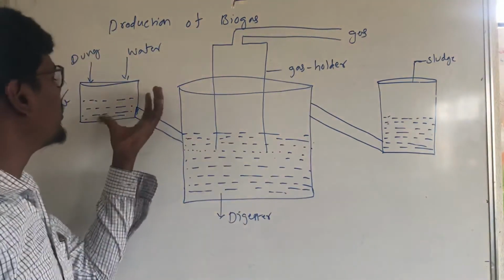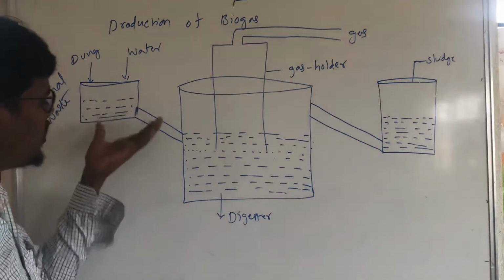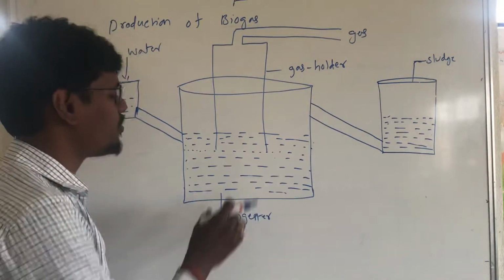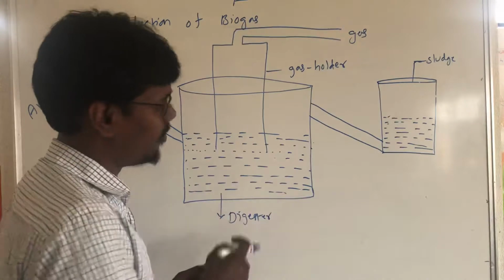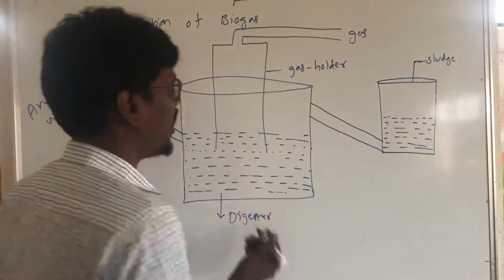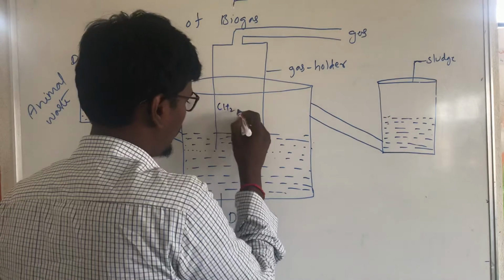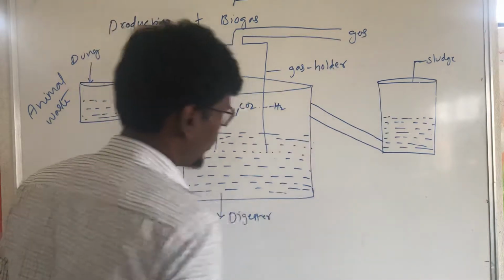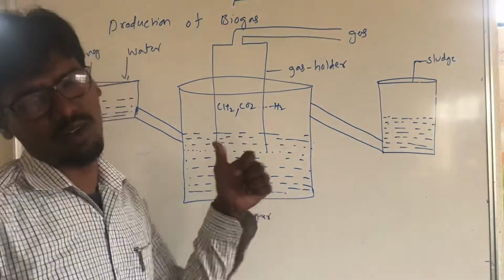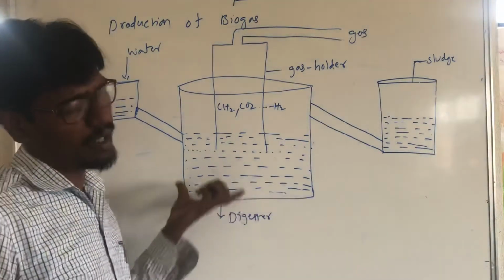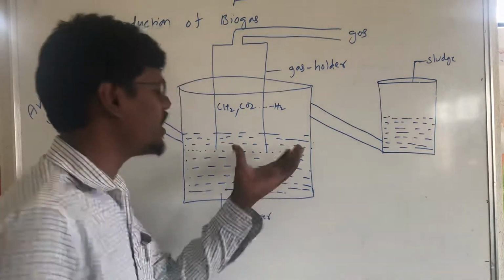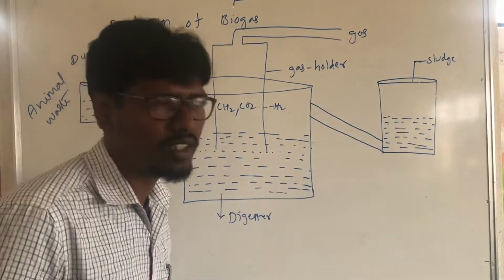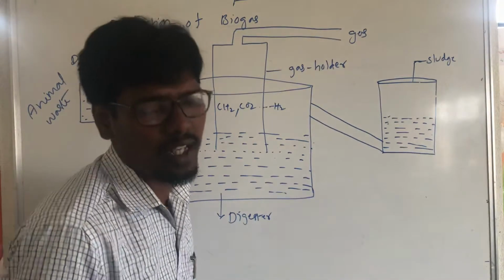Here, whatever raw material is mixed is directly pumped into this tank. The organic material will be digested to release a high amount of methane, carbon dioxide, and hydrogen. How does it digest? Here, most of the bacteria found are called methanogens. A common methanogen is called methanobacterium.